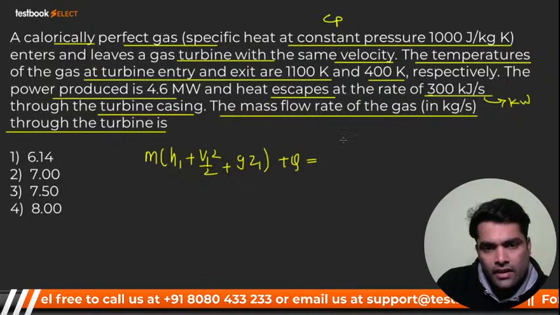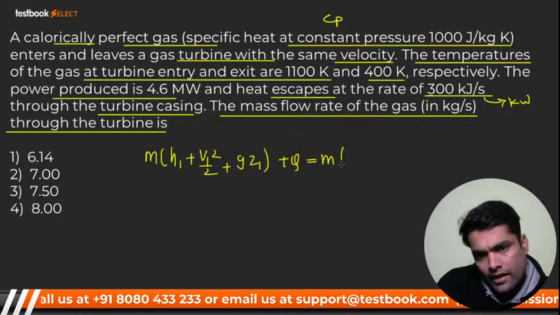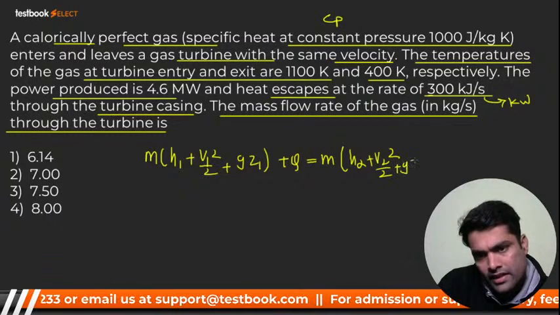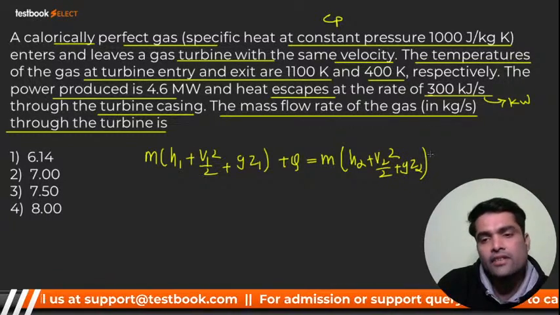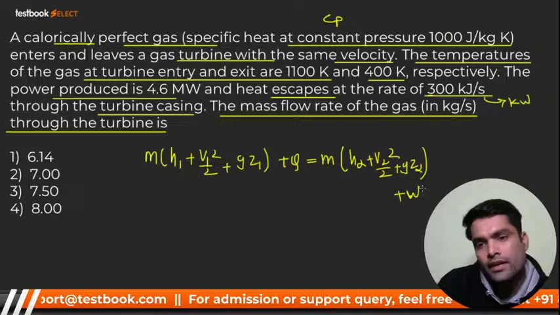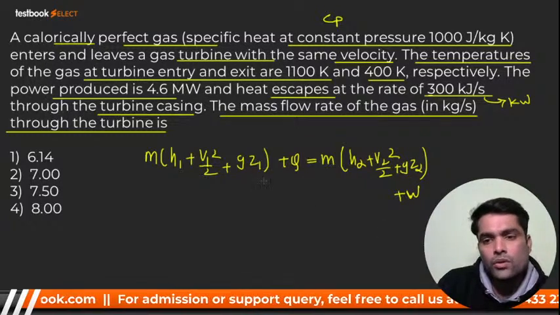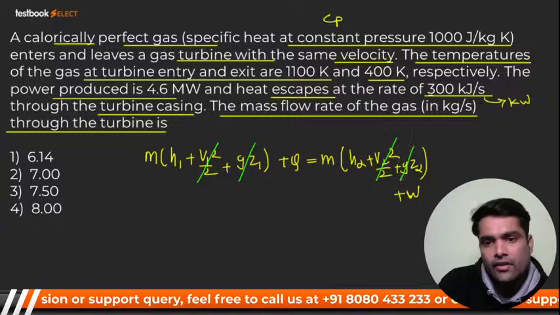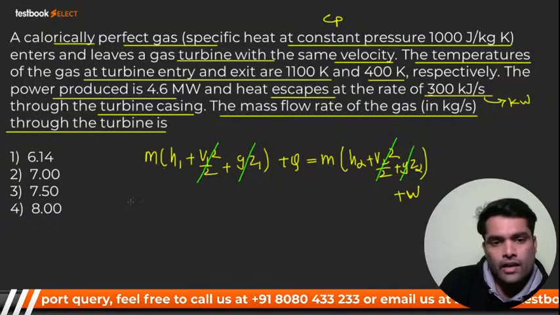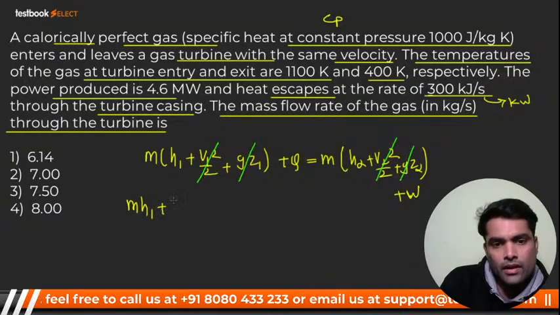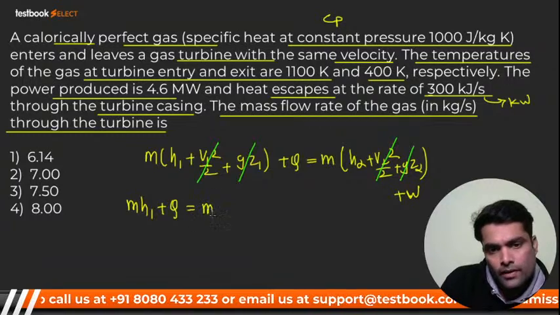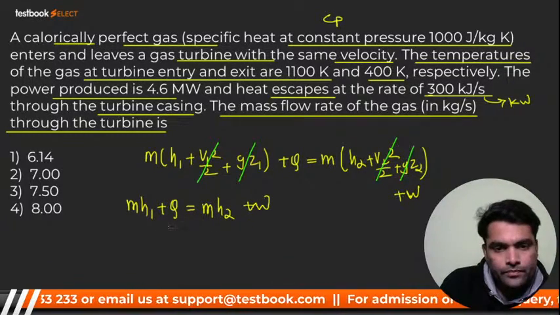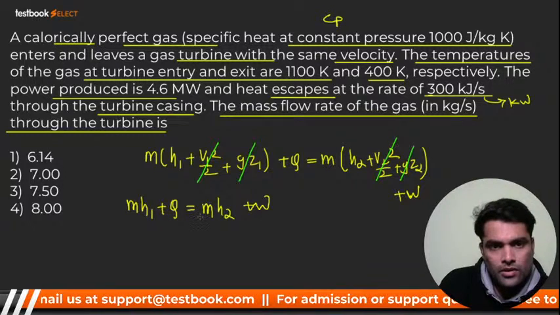Specific. And now we have mass flow rate again, and that will be m(h2 + V2²/2 + gz2), that is kinetic energy and potential energy, plus W. Here the potential and kinetic energy get cancelled out. What we are left with is m·h1 + Q = m·h2 + W, right?